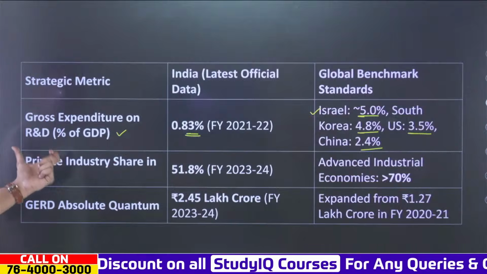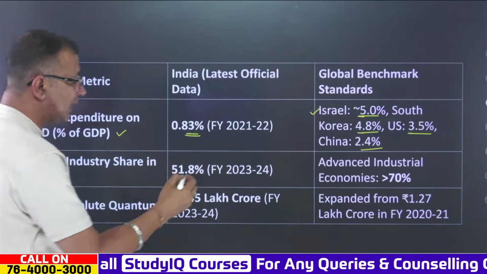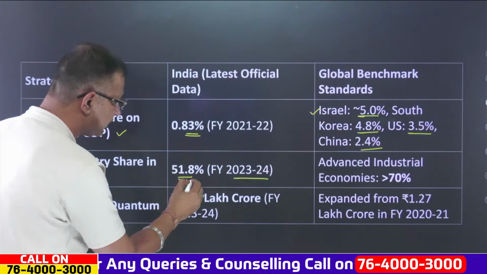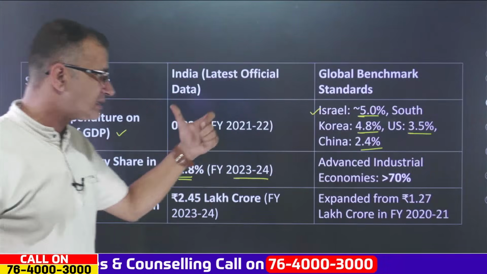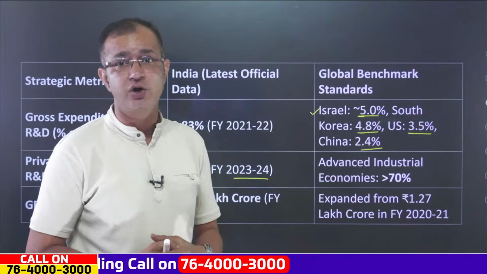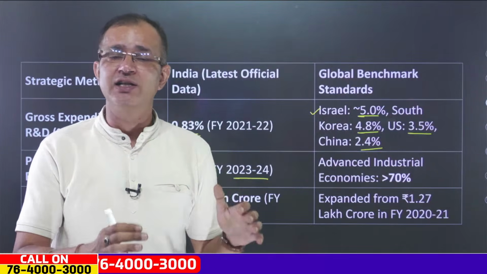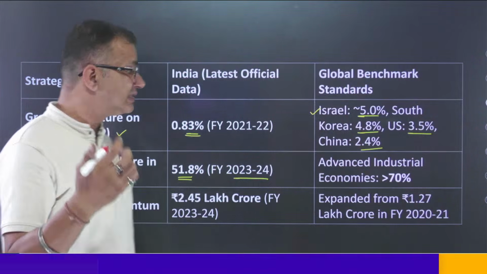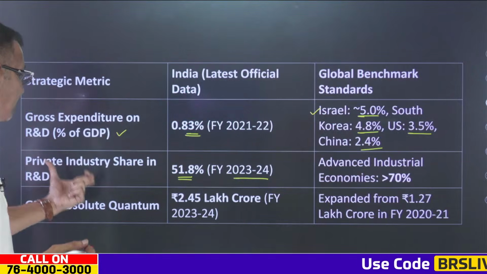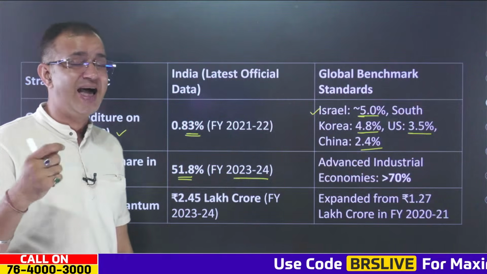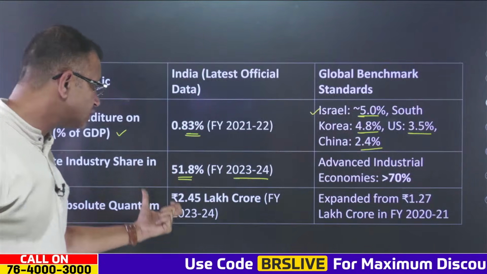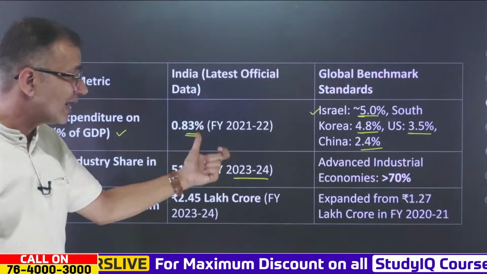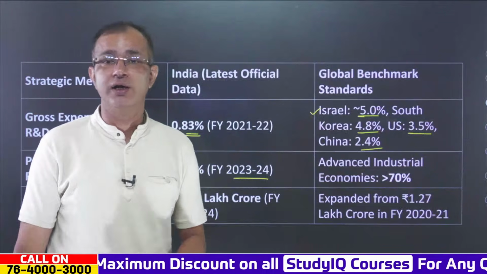The private industry share in research and development rose in 2023-24 to 51.8%. At the same time, in advanced industrial economies, private spending in research and development is quite high, more than 70%. And the GERD absolute quantum is 2.45 lakh crore rupees in 2023-24, where it had expanded from 1.27 lakh crore rupees in 2020-21.